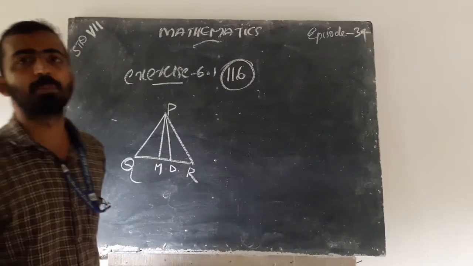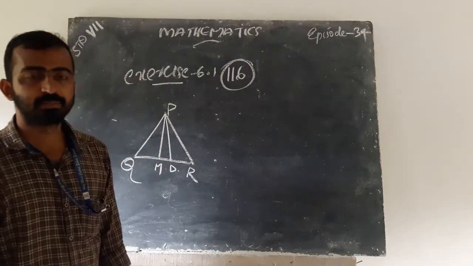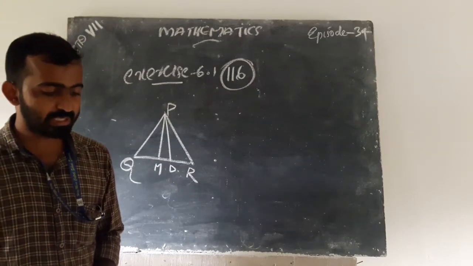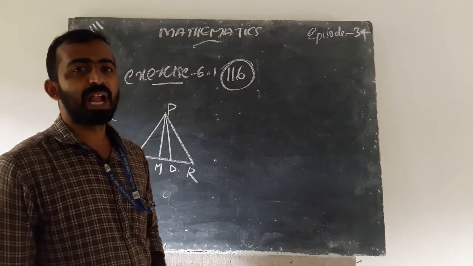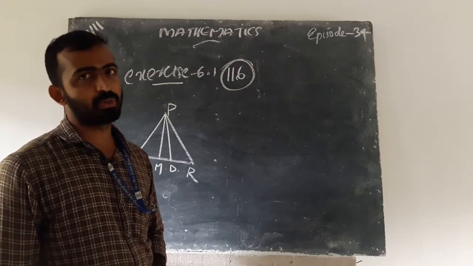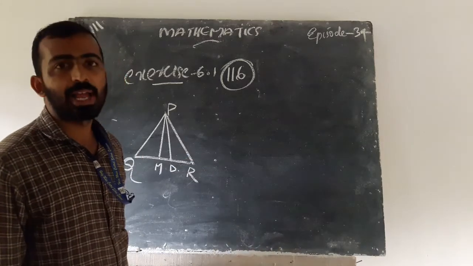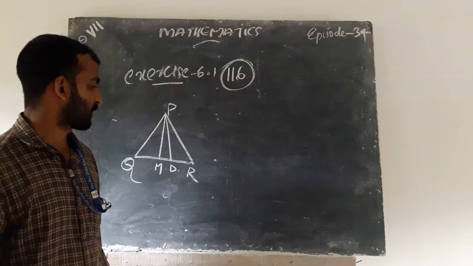PM is, as we already studied, the altitude of triangle PQR.